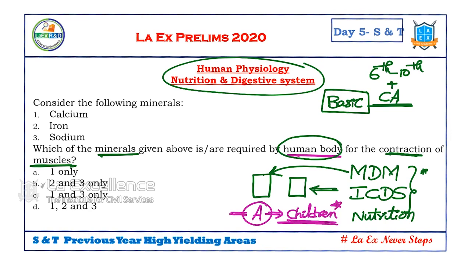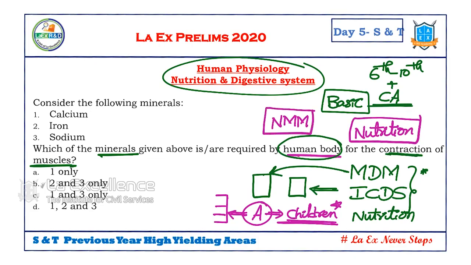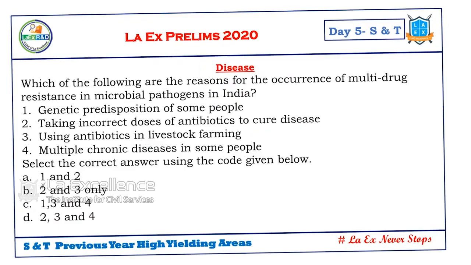So they might ask, which of the following are required for decreasing the anemia levels among children or among women. Such kind of questions can be asked. So nutrition related issues we should focus on, because under the National Nutrition Mission, launched by Niti Aayog, though it completed 2 full years and we are in the third year, we have achieved very little. If that is in news, they will ask which of the following is part of this nutrition, that nutrition, like that. So we should focus on basic physiology issues like this.